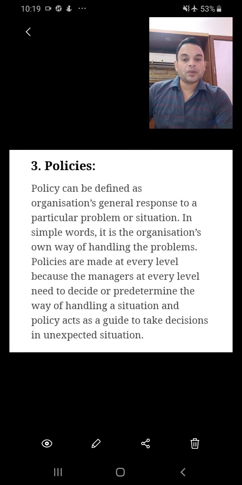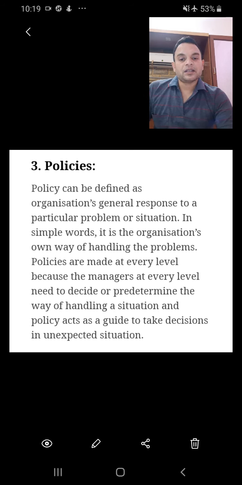Third point is policies. और इसका keyword होगा general response to a particular problem, that is known as policies. The difference might be asked between policies and rules. पॉलिसी का मतलब होता है, no smoking can be called as the rule. No smoking will also come in policy, but if there is a penalty, if you are found smoking, penalty of rupees 500, that is known as rules. Rules हम बाद में देखते हैं. Let us see what is policies.